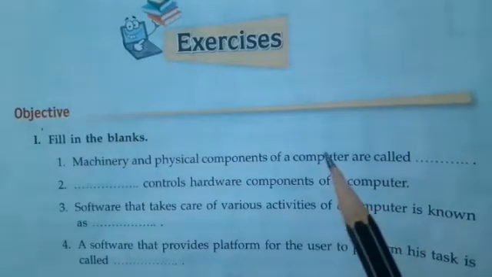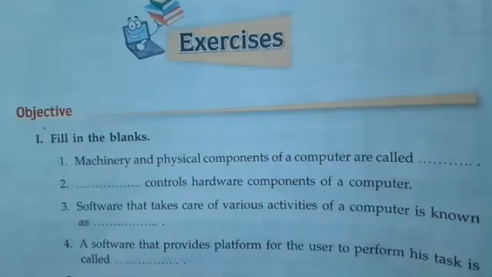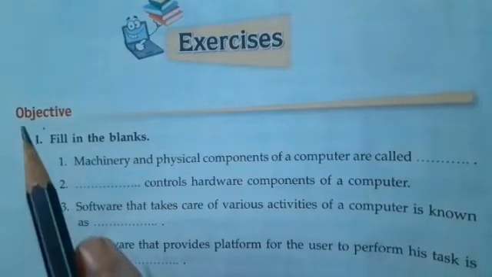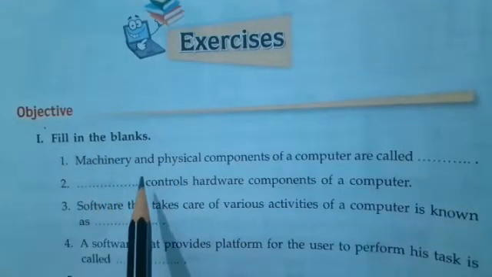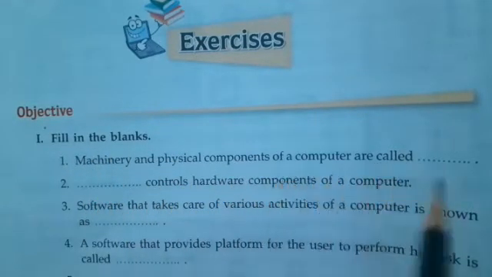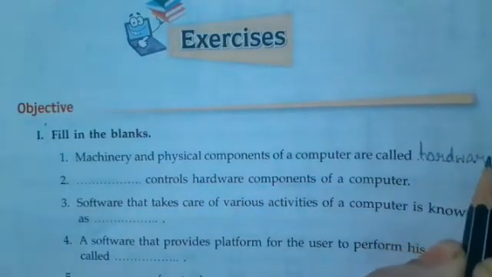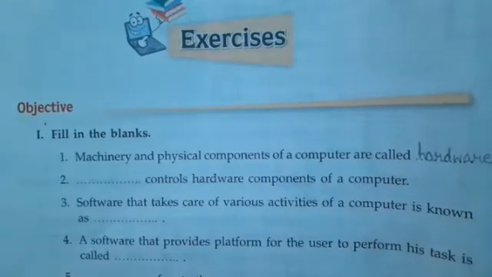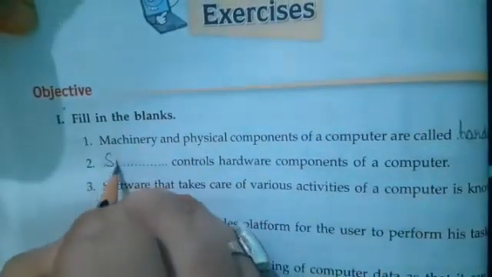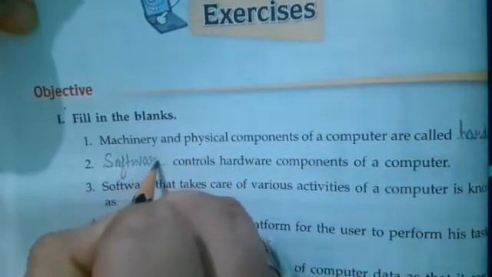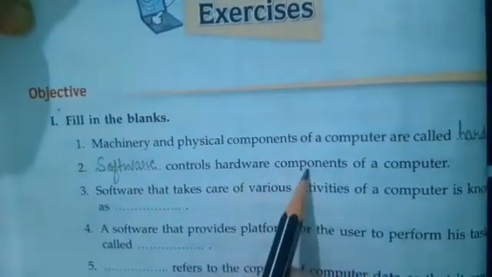And here now comes the exercises questions of chapter number 2, and it is given on page number 36. So let us solve these objective questions. Now question number 1, fill in the blanks. First part, machinery and physical components of a computer are called, write down, hardware. Yes, hardware are the physical components of a computer system. A dash controls hardware components of a computer. Write down, software. The children's software are used to control the hardware components. They make the hardware components work.